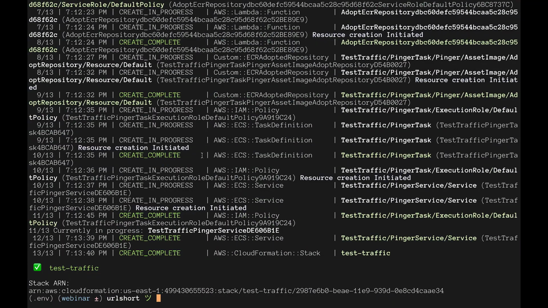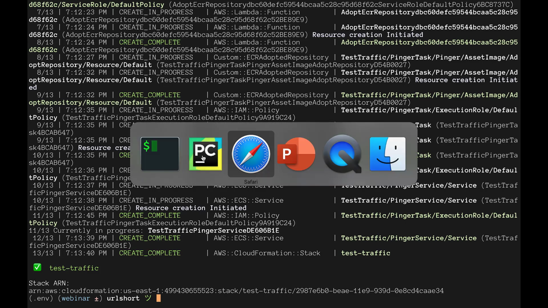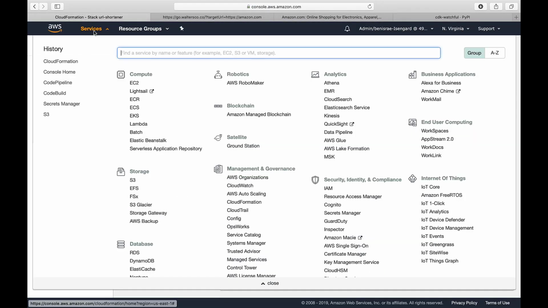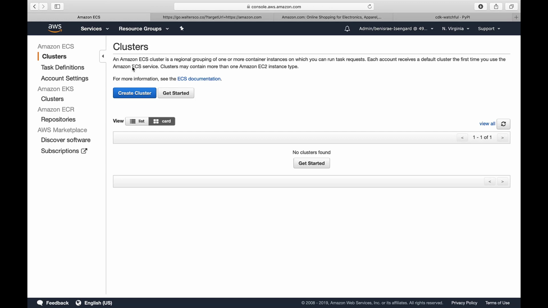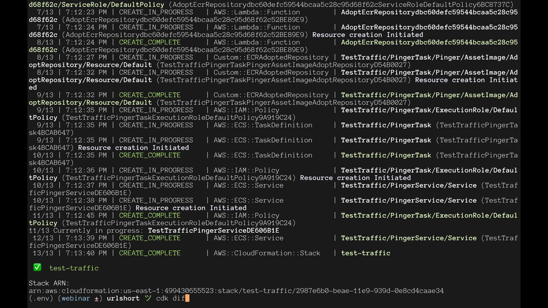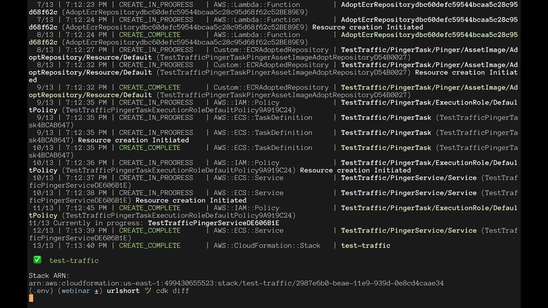Okay, are you done? Yep. Okay, so supposedly we're generating some traffic. We can't really know, but just for sanity, I'm going to do a little test here and see that I have my little ECS Fargate cluster defined. Yep, that looks like it's doing something. I've got 10 running tasks, which is what I asked for. And so the next thing I'm going to do is CDK diff to see what's going to happen after I've added this monitoring system.